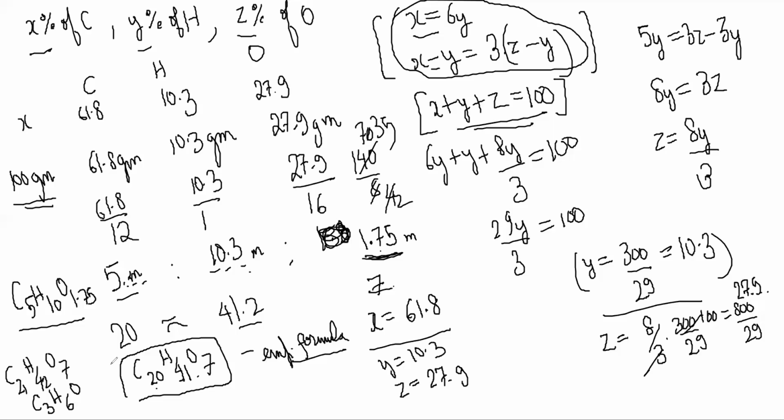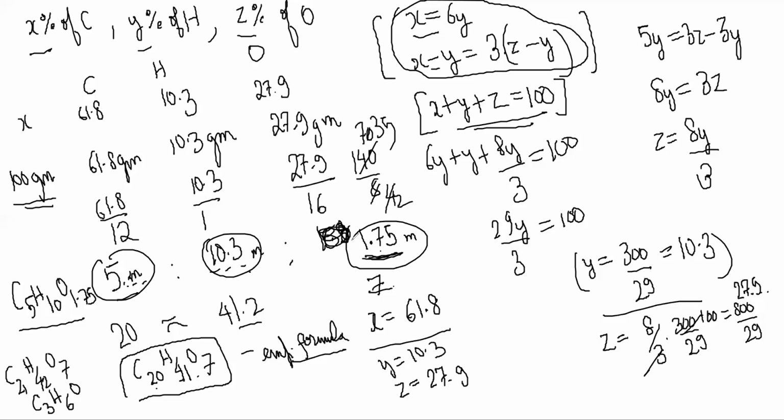Because all the three things should add up to 100%, no? Fine. So that's it. I was missing that. If the ratio is coming as some integers, then that is your empirical formula, the smallest integer ratio.